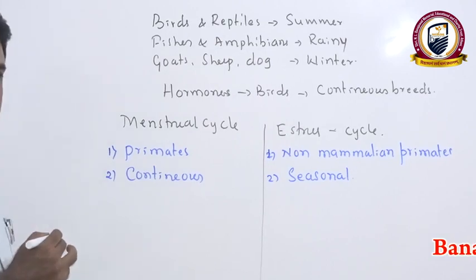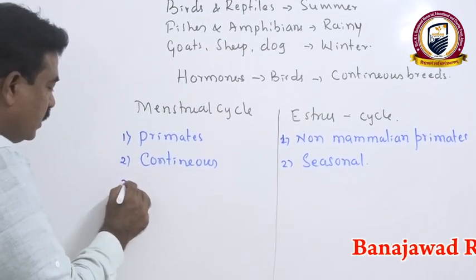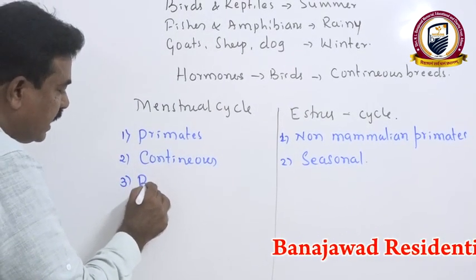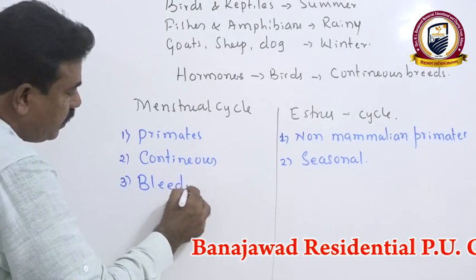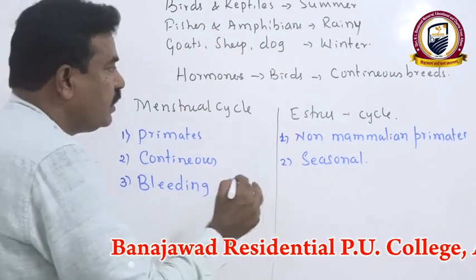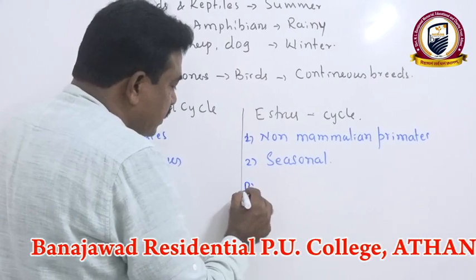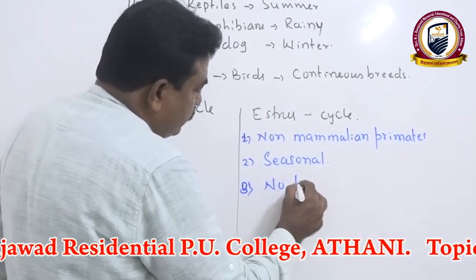During the menstrual cycle, there is a menstrual discharge, a process we call bleeding. But during the estrus cycle, there is no bleeding at all.